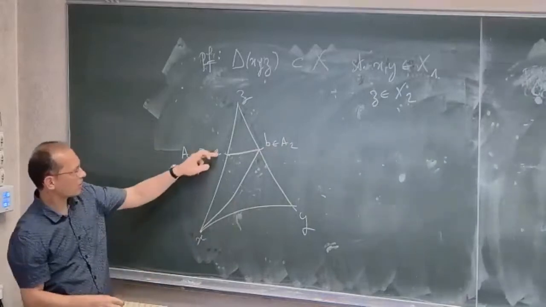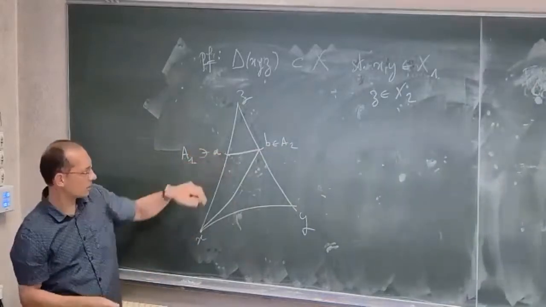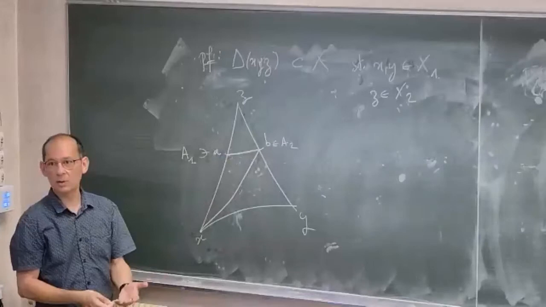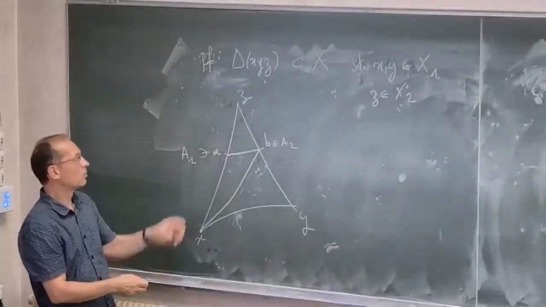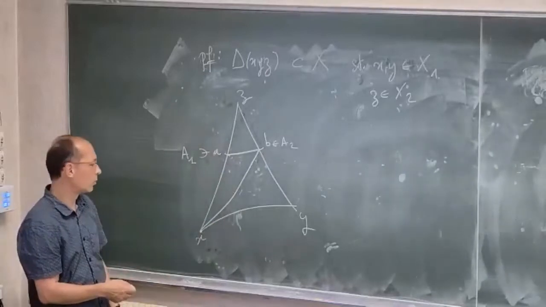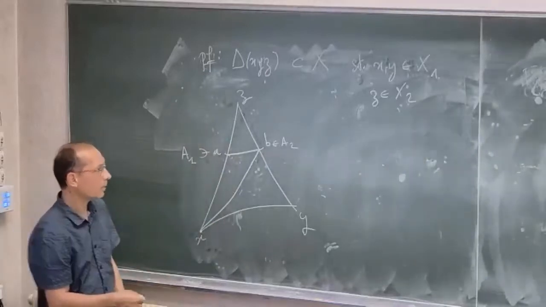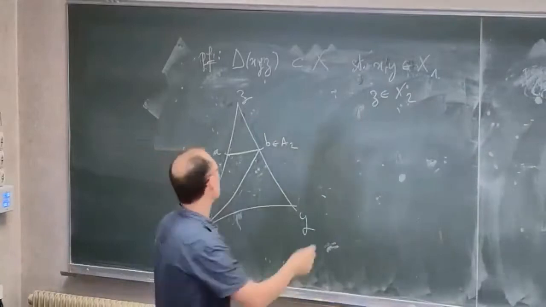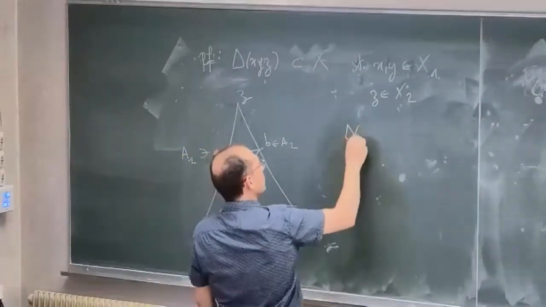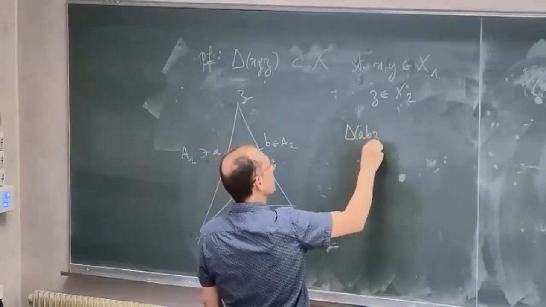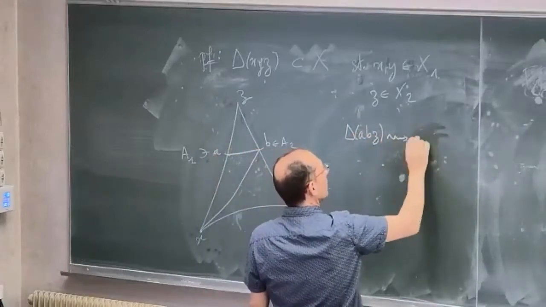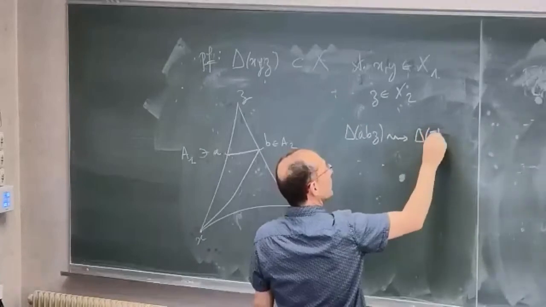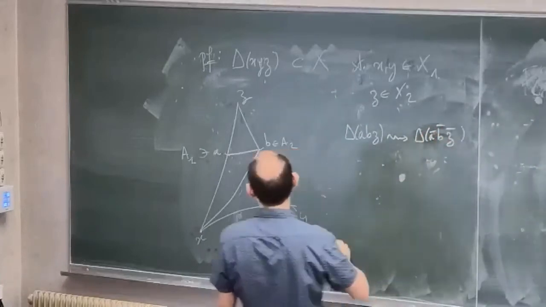And then I will look at 2 other triangles. The two other triangles, xab and xyb, will be triangles in X1. And then I will use the CAT(k) property of these triangles to deduce the CAT(k) property on the whole triangle xyz. So I'm constructing the comparison triangles. So I have triangle abz, which will be a bar, b bar, and z bar.